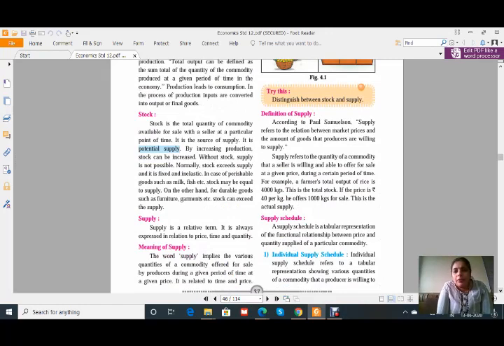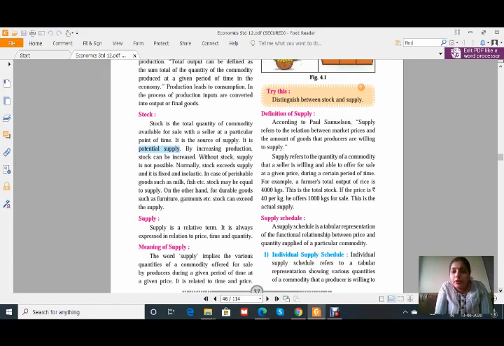According to Paul Samuelson, supply refers to the relation between the market prices and the amount of goods that producers are willing to supply. We always think about supply from the producer side only. That means it is a relation between market price and amount of goods, both considered from the point of view of the producer. How much the producer is willing to supply is known as the supply, or we can say how much quantity he wants to sell is called the supply.